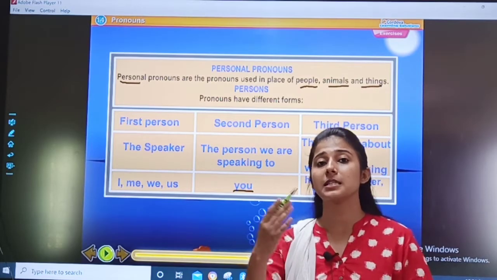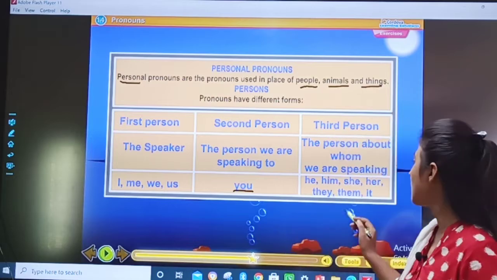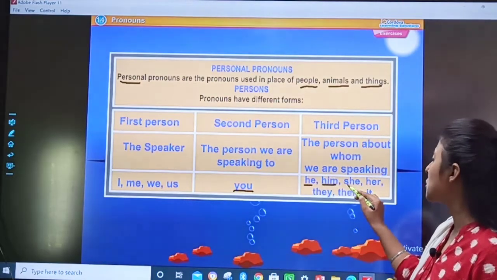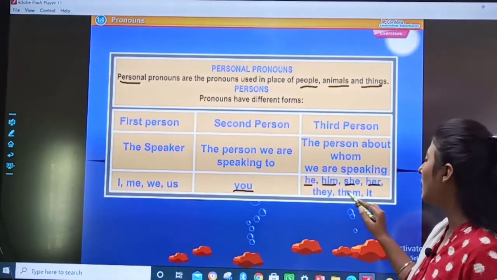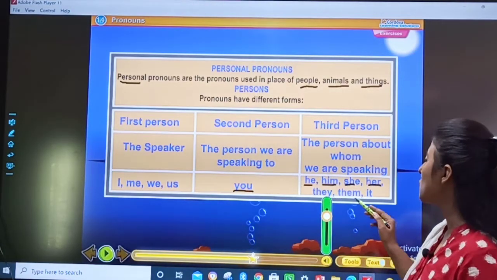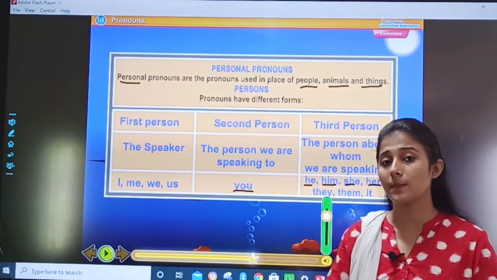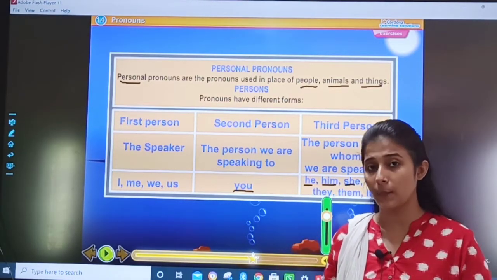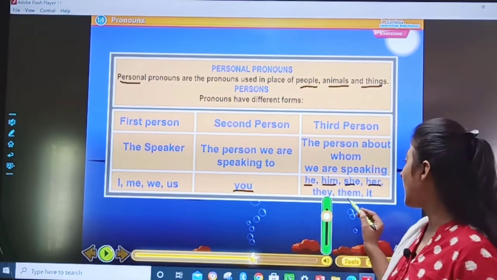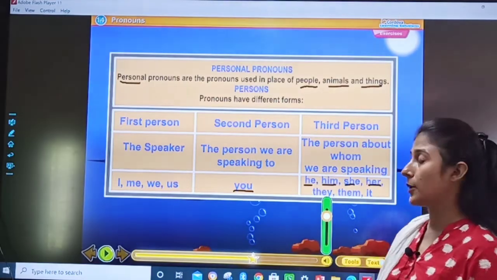So when we are talking about a third person, which words do we use? He, him, she is smart, her, they, them, it. Whenever we use such words, we talk about some third party. They are going for picnic and like this. That comes to a third person.